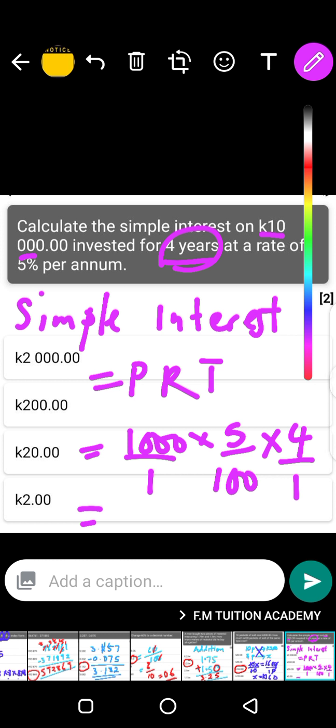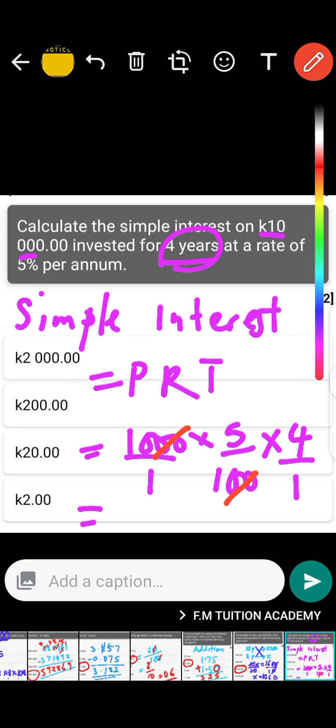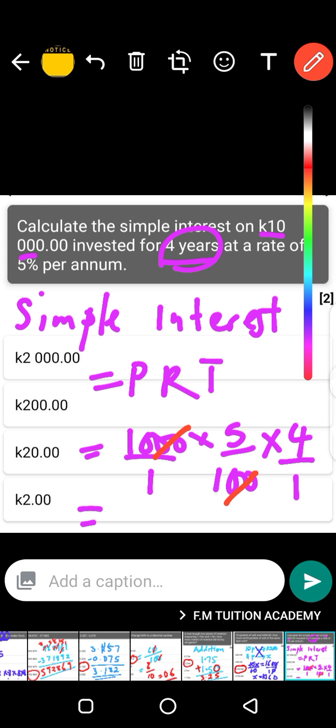Guys, this is interesting. You cancel the zeros there. The 2 zeros come out. So I've got 100 on top. So 100 on top times 5 makes 500. 500 times 4, that is 2,000. So 2,000 kwacha.